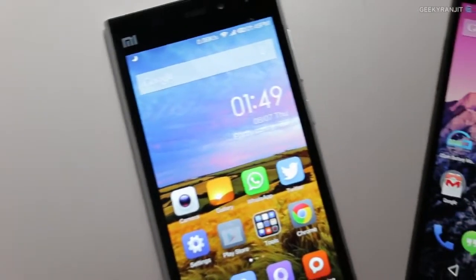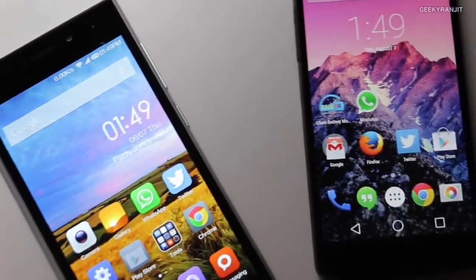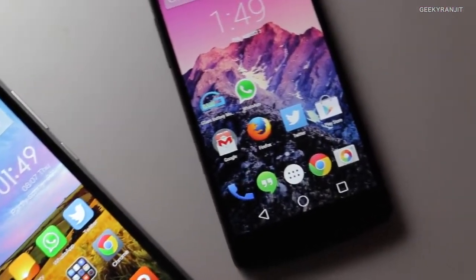Now to summarize, I'll just talk about the pros and cons of these devices. I would say in physical size, the Nexus 5 definitely wins in my opinion, and also for Android updates, the Nexus 5 is a better choice. When it comes to pricing and if you're on a tight budget, then definitely the Xiaomi Mi 3 wins. And also in the camera department, I would say the Mi 3 overall is a better device. Also, the battery life on this Mi 3 is excellent, and with normal usage, you can easily get 1.5 days worth of battery life on the Mi 3, which is not the case with the Nexus 5.